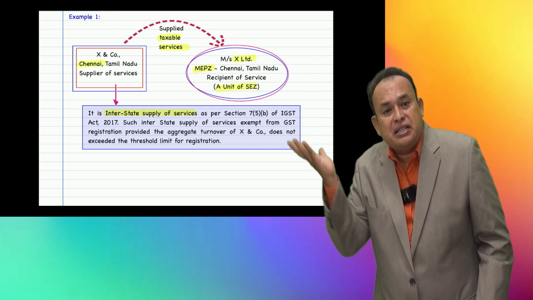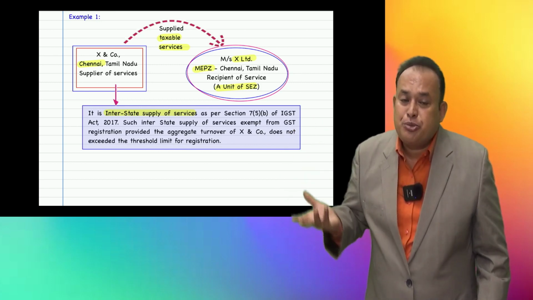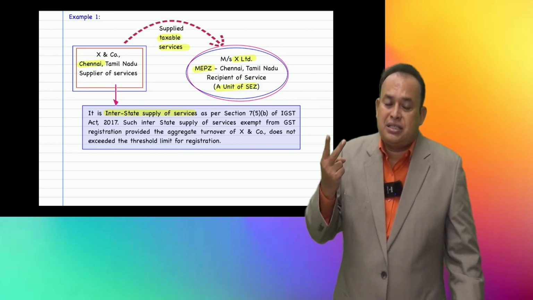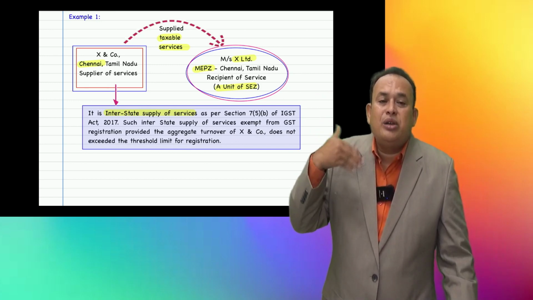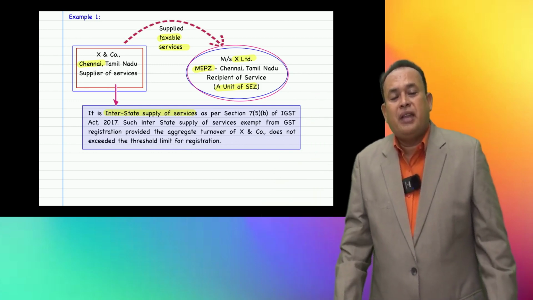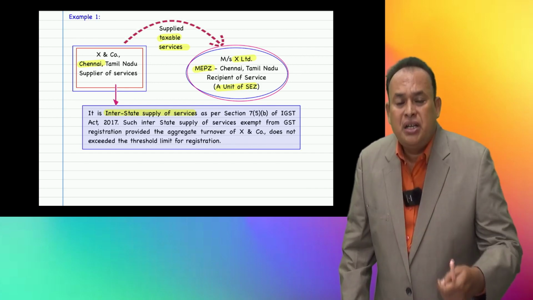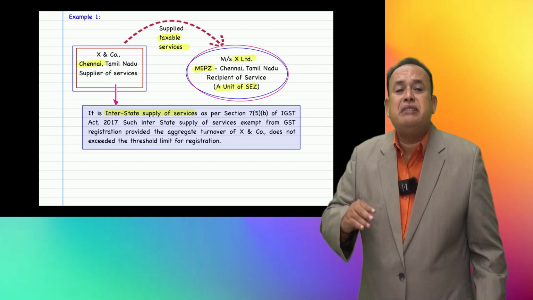In the given case of Tamil Nadu, for a service provider, the threshold limit for registration is 20 lakhs. If 20 lakhs is exceeded, then only go for registration. Otherwise, just because of interstate taxable supply of services, registration is not made mandatory to a service provider.